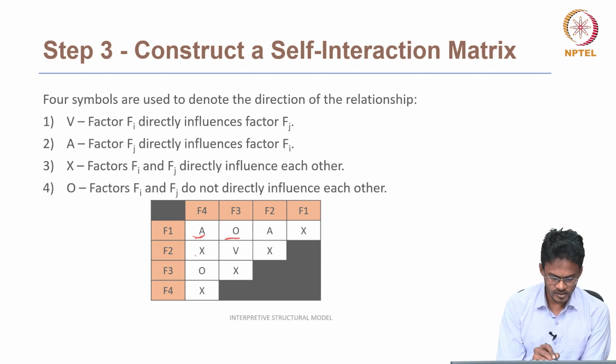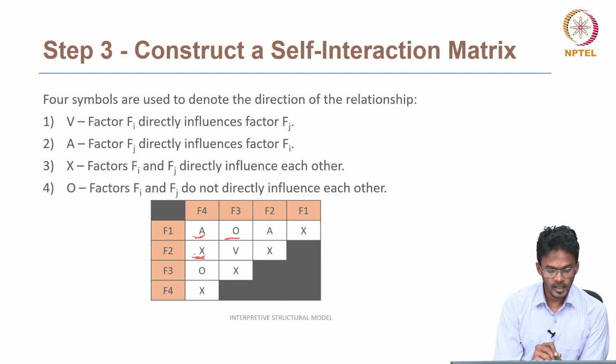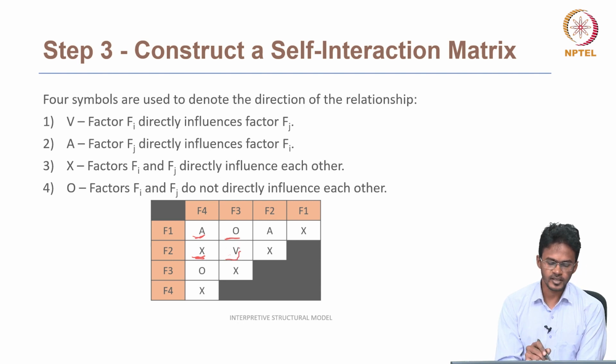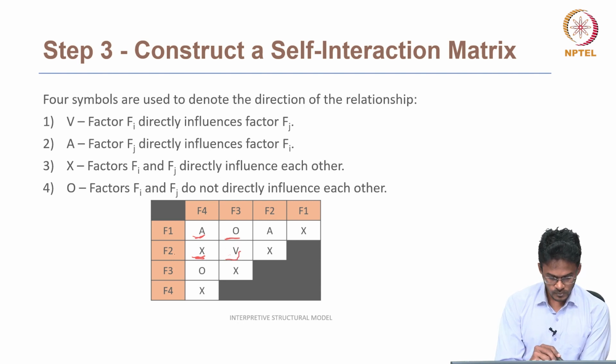Next we can see the relationship between F2 and F4. It is X. So it means that F2 directly influences F4. At the same time, F4 also directly influences F2. The relationship V is there between F2 and F3. It means that F2 directly influences F3, but F3 does not directly influence F2.